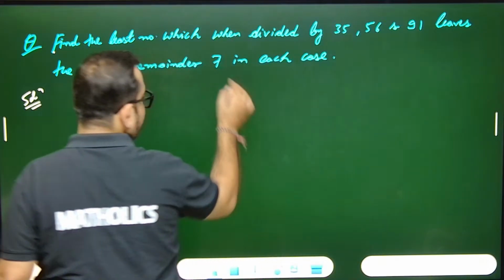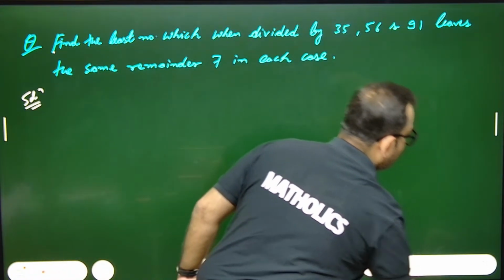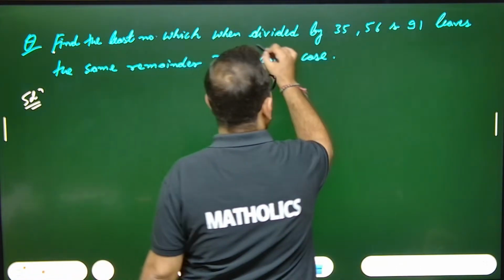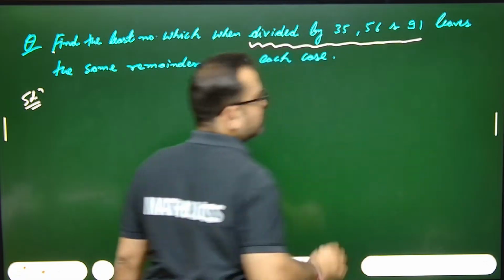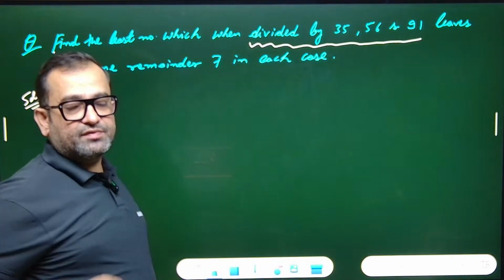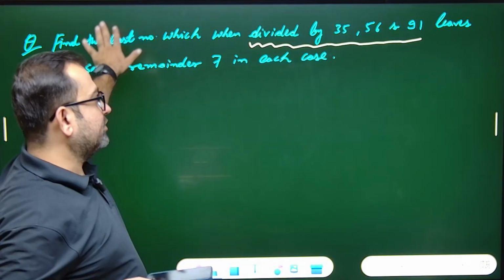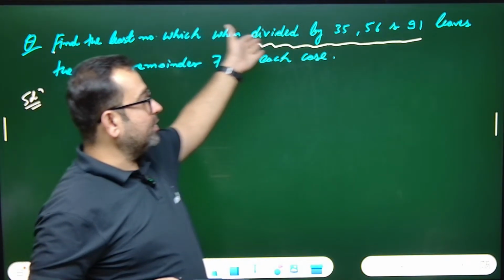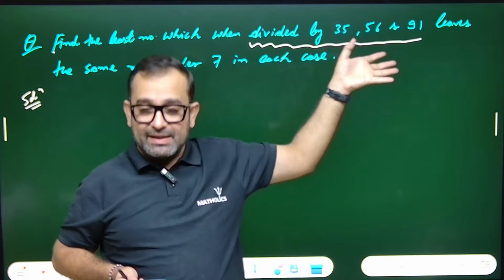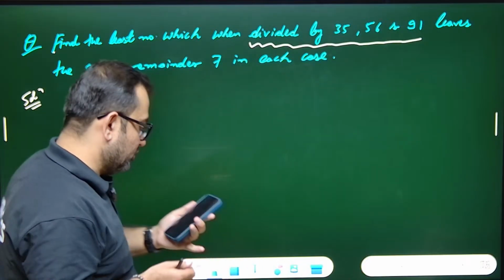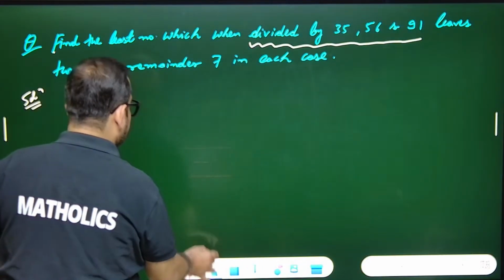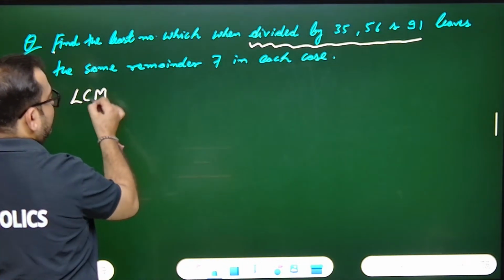The least number which when divided by these. If you have to find one number which is being divided by these numbers, that number will be a multiple of these. So that number must be a multiple of all these numbers. And if it is a multiple, it is going to be the lowest common multiple, the LCM.